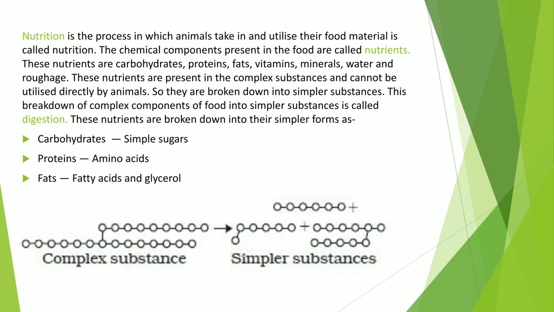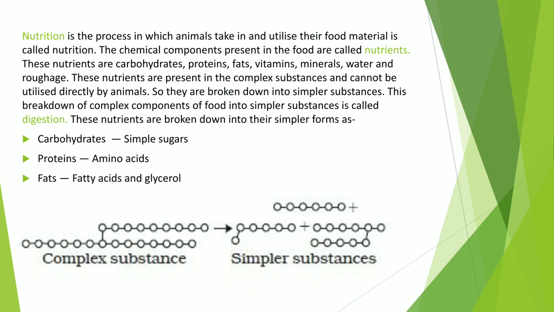Now, from where do we get energy? From the food. Some chemical compounds are present in our food, and these chemical compounds are called nutrients, and from these nutrients we get energy. All of you know that seven main types of nutrients are present in the food, that is carbohydrates, proteins, fats, vitamins, minerals, water and dietary fiber, means roughage.